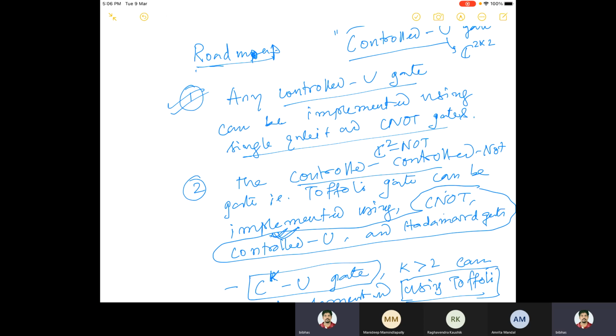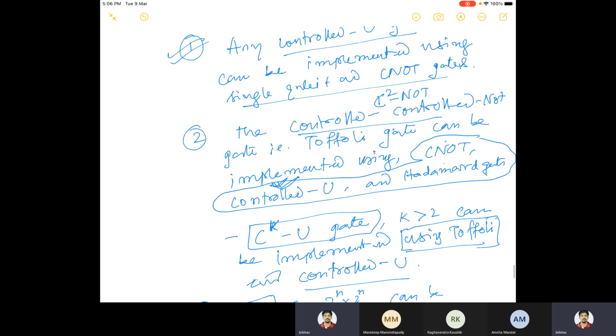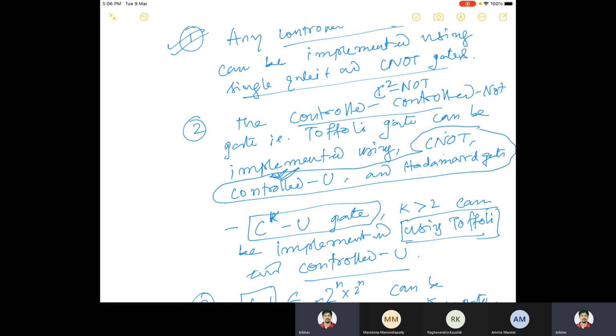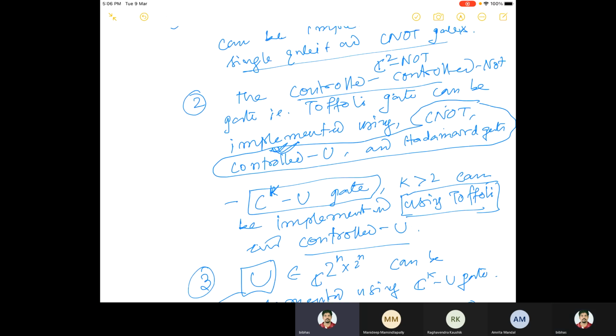And then we are trying to prove that any C to the power K U gate, that means the K control U gate, can also be implemented using Toffoli and a controlled U gate. Since a controlled U gate can be implemented using single qubit gates and CNOT gate, and we have also seen that the Toffoli gate can be implemented using single qubit gates and CNOT gate.